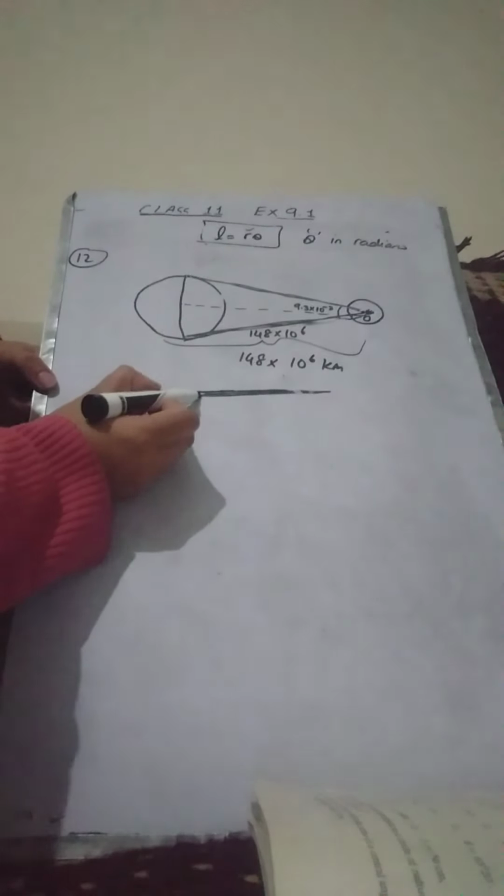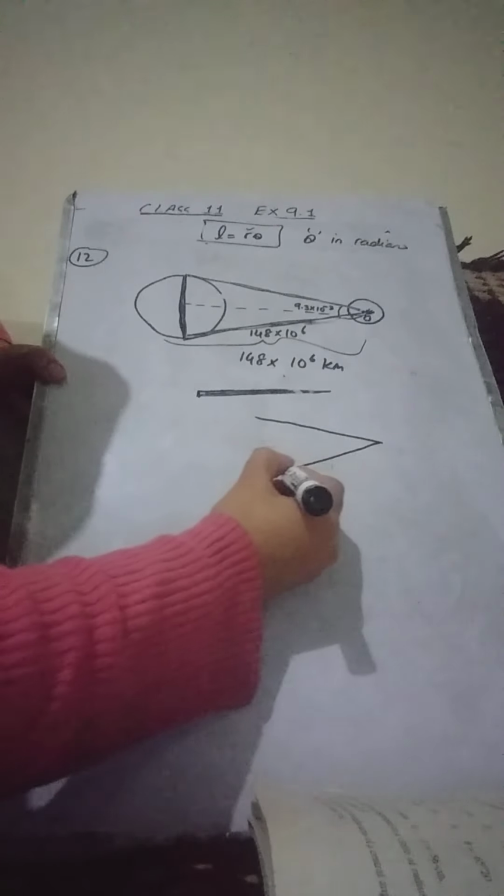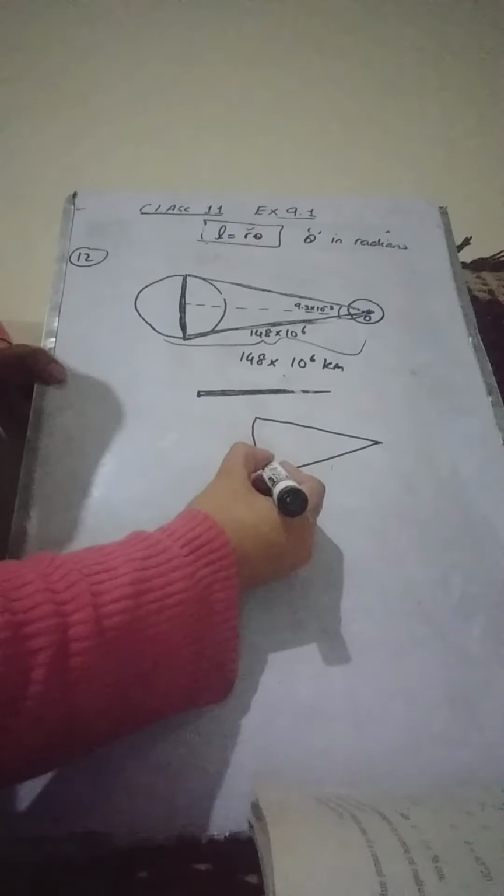Now as the angle is very small, the arc from this point to this and the straight line will be almost the same. This arc and the diameter are going to be the same. If you just draw it, it is in the form of a sector of the circle. This will be this length. If I take this as L, whether it is a curve or a straight line, it will be almost the same because the angle is very small.